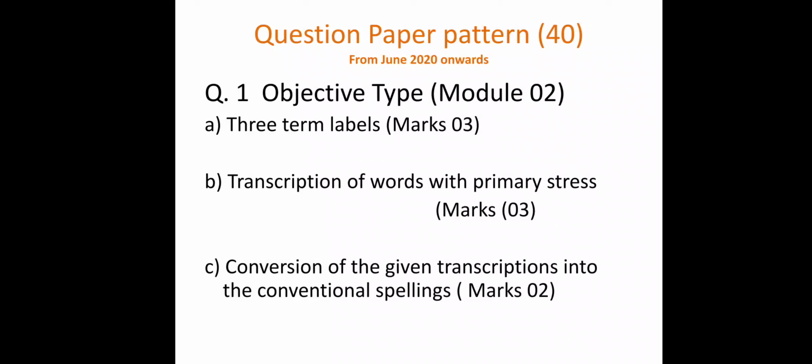Question number 1 is again divided into 3 parts: question 1a, question 1b and question 1c. So we are going to understand these 1a, b and c. All these questions are based on module 2, that is on phonology, and the marks for this question are 3 plus 3 plus 2, that is 8 marks.